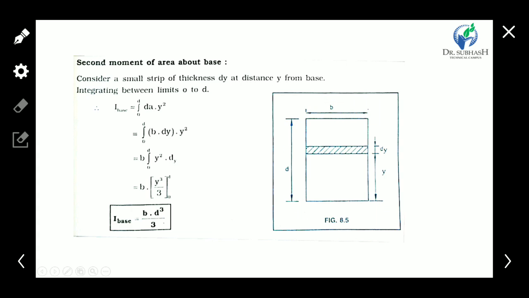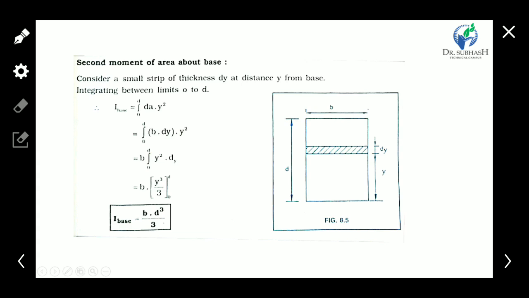For that we integrate this equation from limit 0 to d, because the base axis is at 0 here. The distance y is from 0 to d. Now the area of the strip is b into dy. So b comes out of the integration as a constant, leaving y squared dy, so y cube upon 3, and if you put in the limits, the equation becomes I base equal to b d cube by 3.